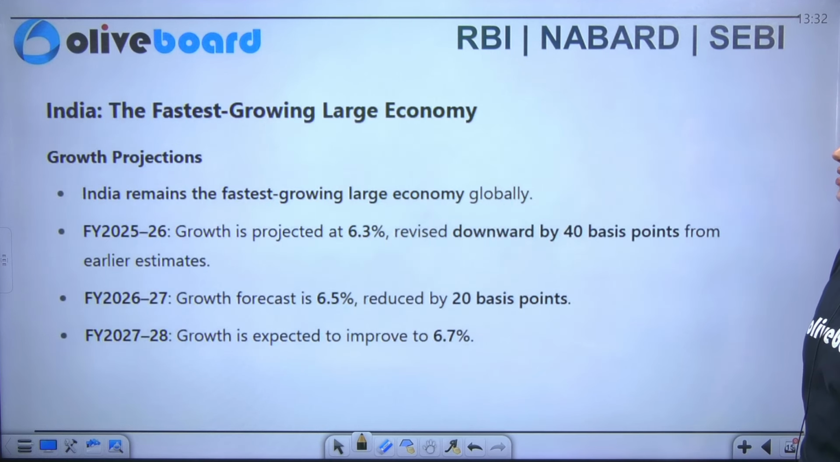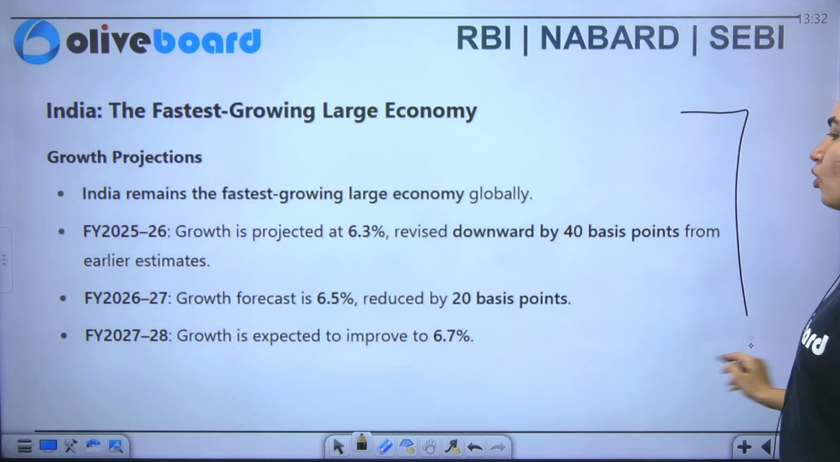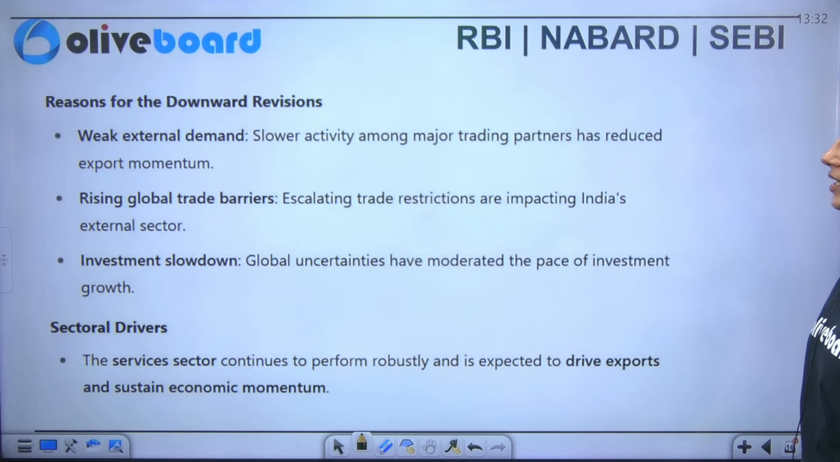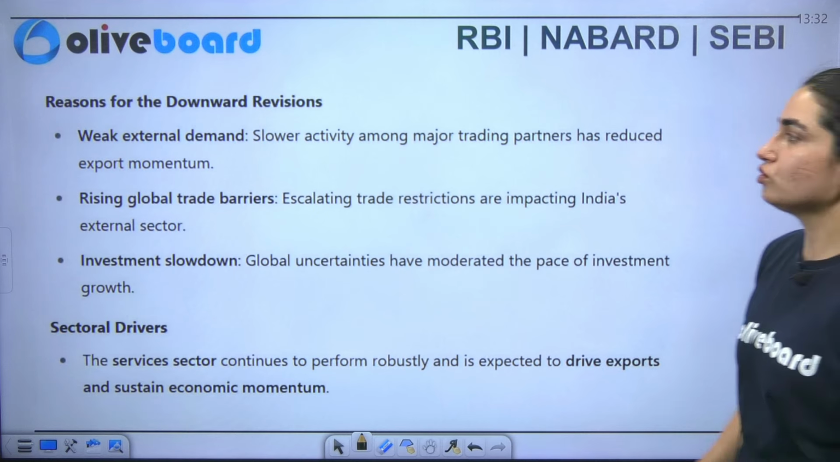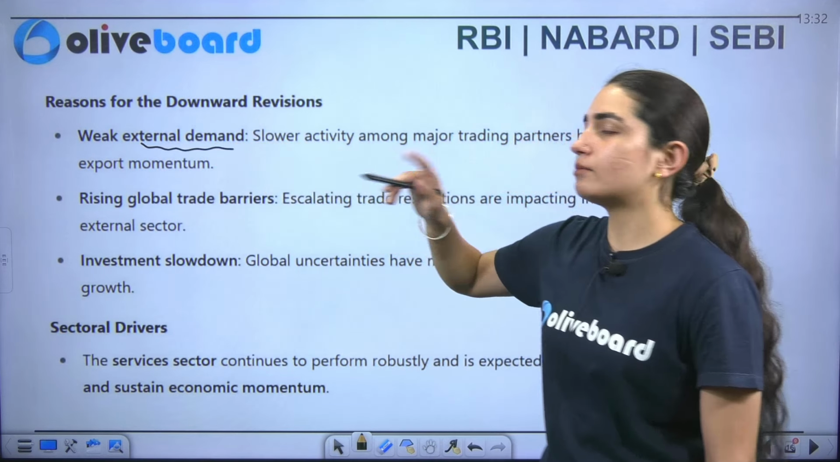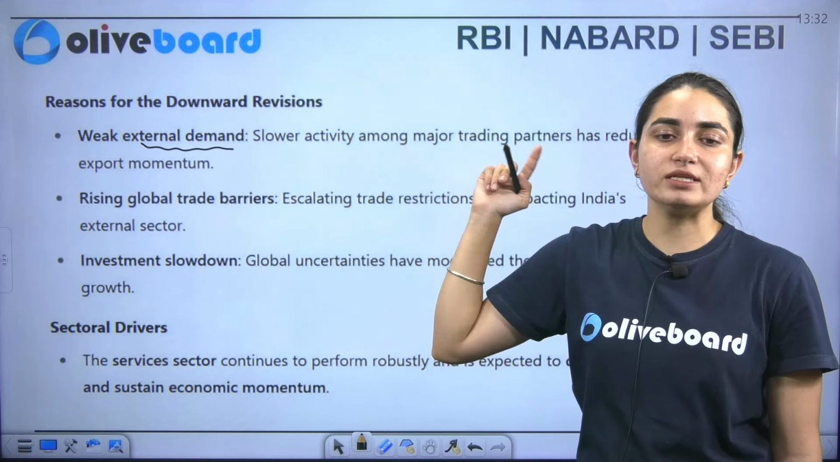Now when I talk about India, we are already done with it, the 6.3 is the case. What are the reasons? First of all, we have a weak external demand. This is one of the things, and we have read that we need to improve it.